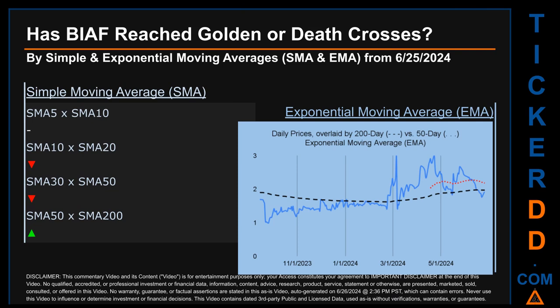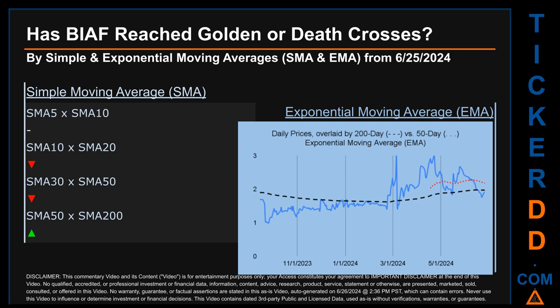Has BIAF price reached golden or death crosses? Golden cross and death cross are basic signals that compare average prices across two specified trade day ranges, a short-term versus a long-term range. For example, 5-day versus 10 trade days. Essentially, a golden cross is a bullish signal. It appears when a ticker's short-term moving average crosses above its long-term average. Vice versa, a death cross is a bearish signal when the short-term crosses below its long-term moving average.